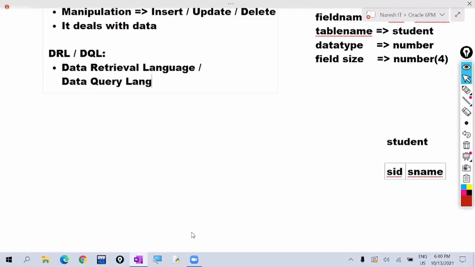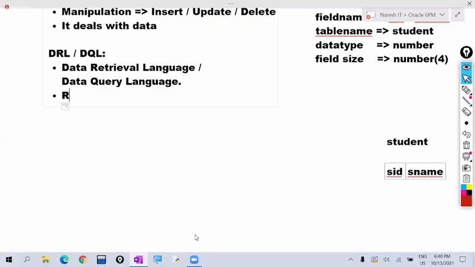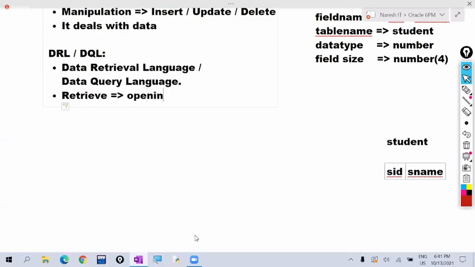The name itself gives the meaning. DRL, data retrieval. Retrieve means opening existing data.